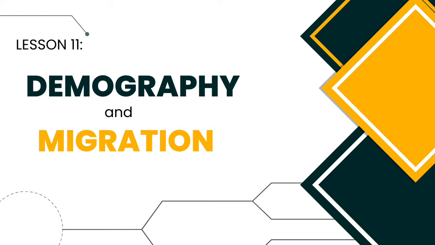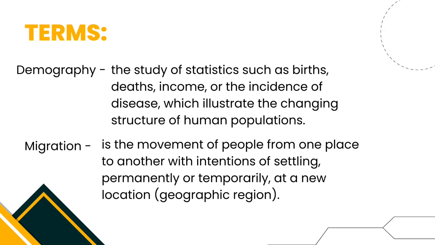For us to learn more about our lesson, let's first define the terms that we will encounter later as we go through our lesson. First is demography. Demography is a study of statistics such as births, deaths, income, or the incidence of disease, which illustrates the changing structure of human populations. Next is migration. It is the movement of people from one place to another with intentions of settling permanently or temporarily at a new location or geographic region.